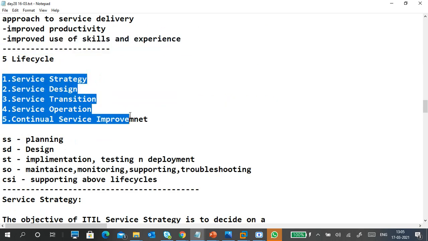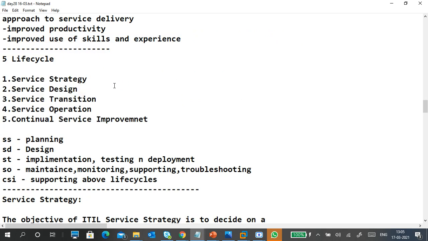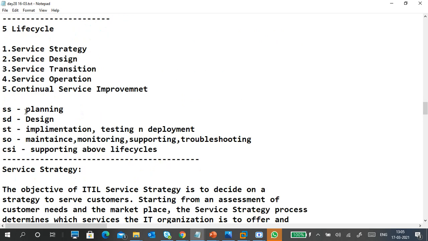ITIL has five lifecycle stages: service strategy, service design, service transition, service operations, and continual service improvement. Service strategy means planning what kind of service we have to deliver to the customers, and designing the services.